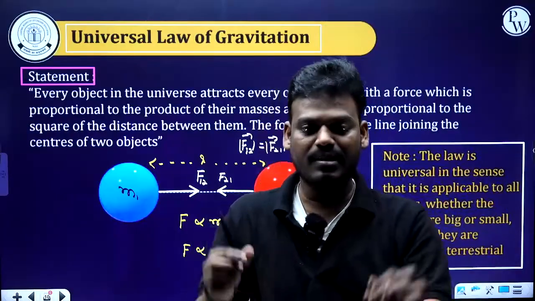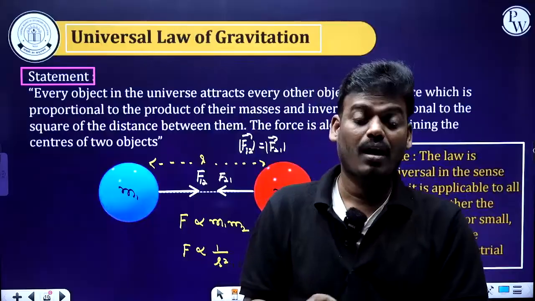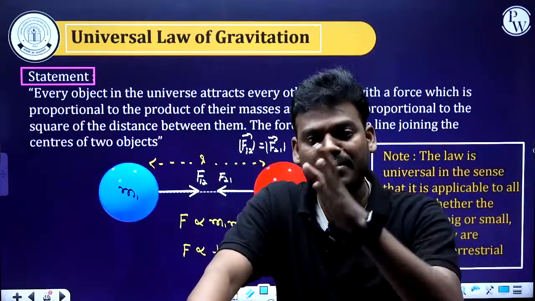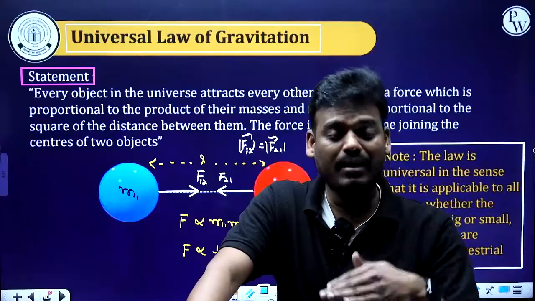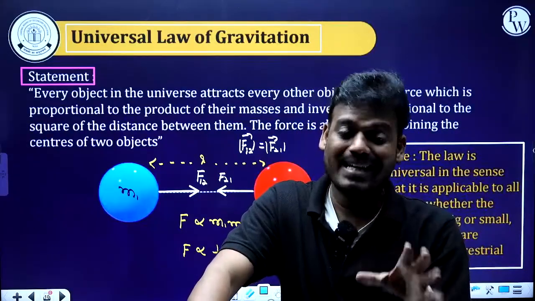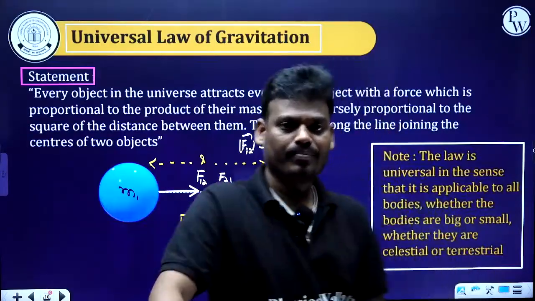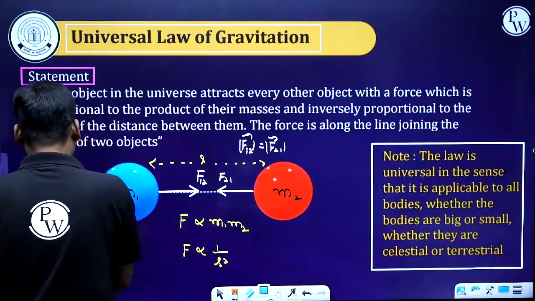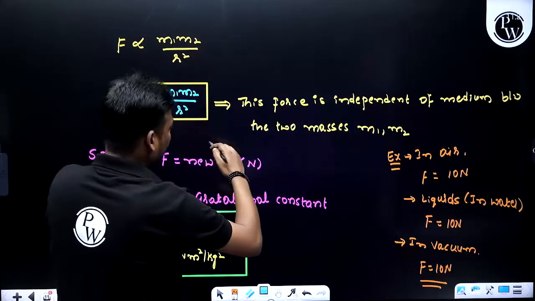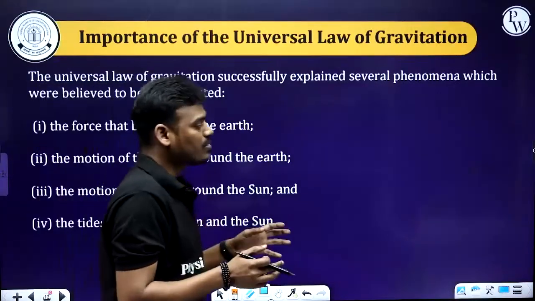For example, let's consider this and this, or else the force between the earth and the moon, or the earth and the sun, right? It is applicable. That is the reason we call it a universal law. So let's move on. This is the mathematical formula, the gravitational force between two masses. Next, the importance of this universal law of gravitation.